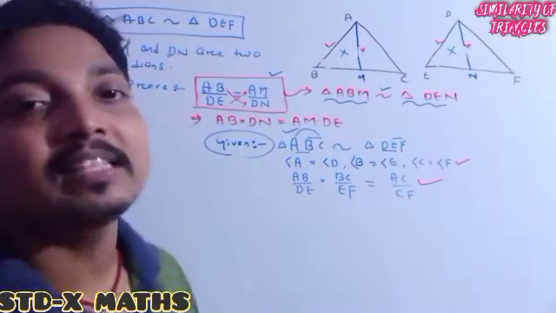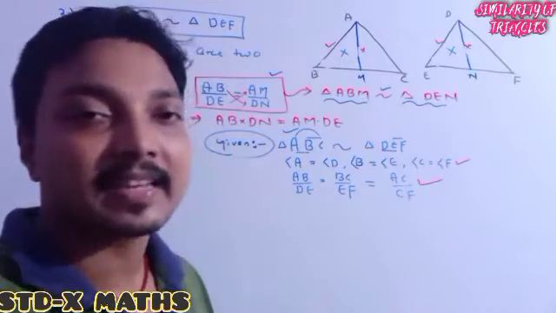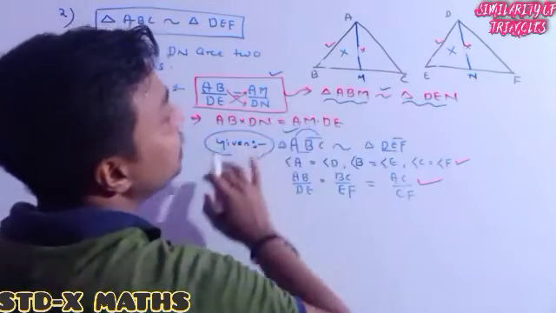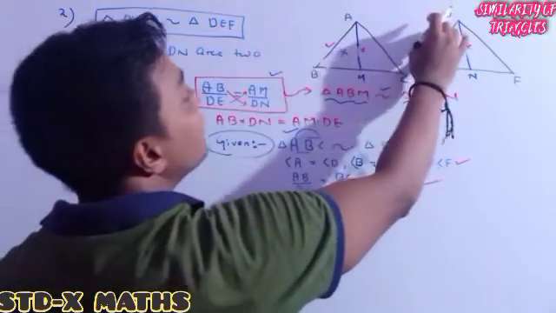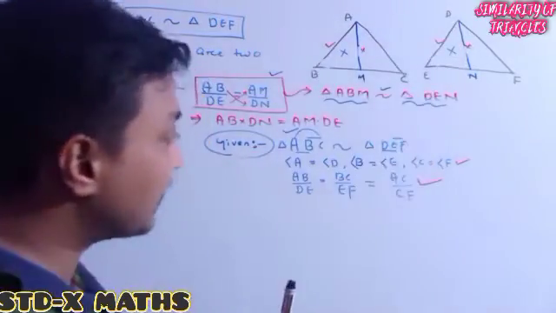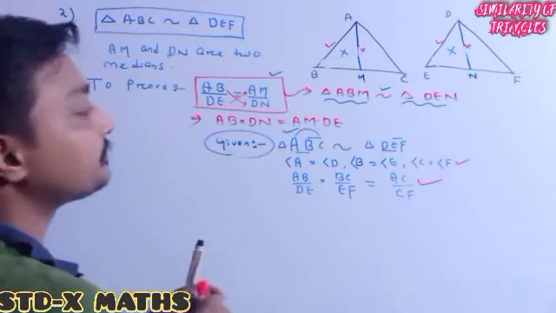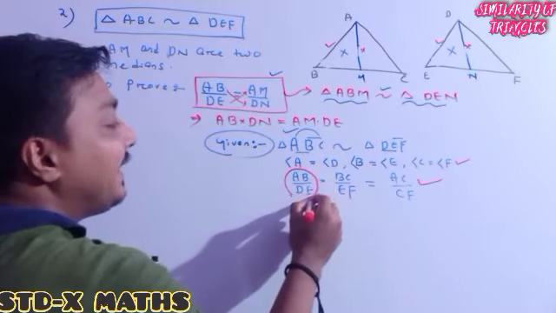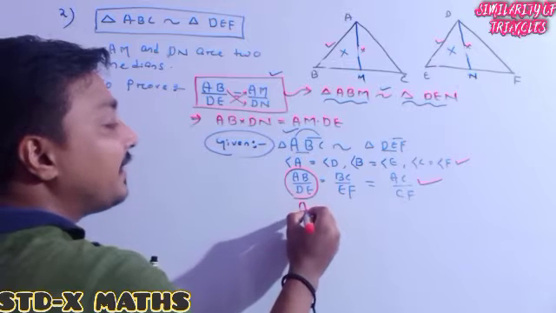Actually I want this triangle to be the same as this triangle. So, just see perfectly: this one divided by this one. Whatever AB by DE is written, I am repeating the same thing.